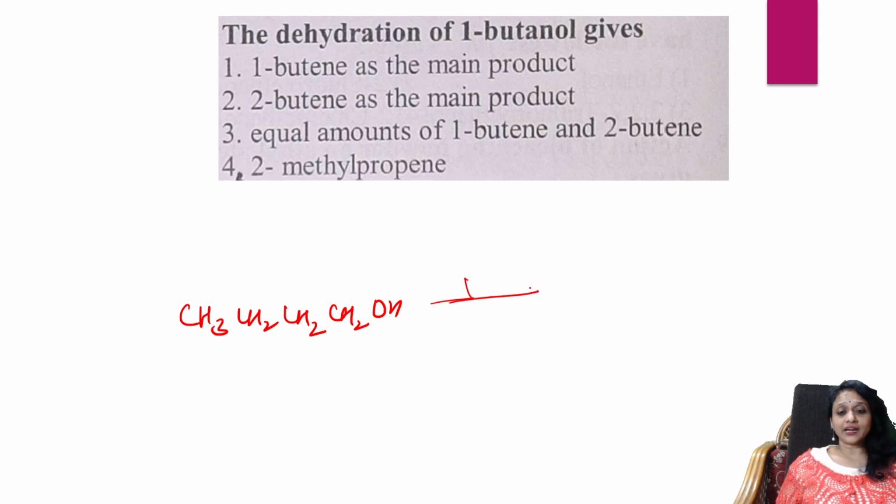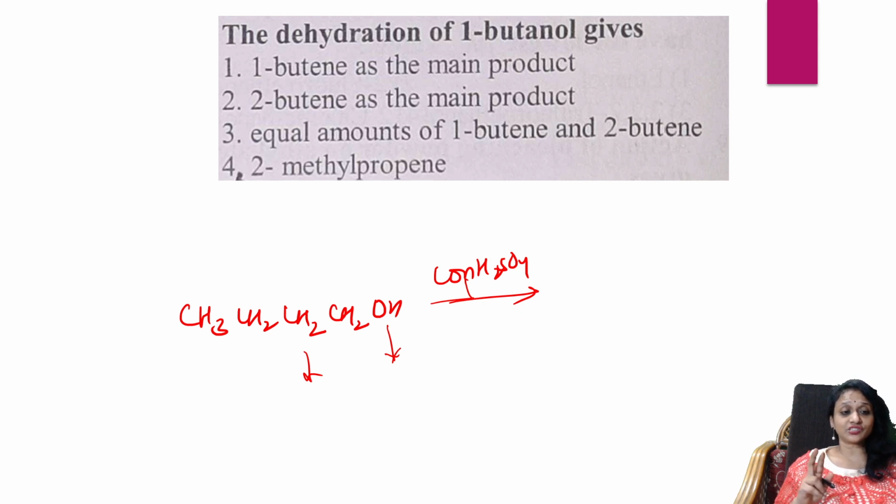I'm going to add concentrated sulfuric acid. So which is the major product? Now students, you can remove OH from here, hydrogen from here. Two types of products, one primary and one secondary.